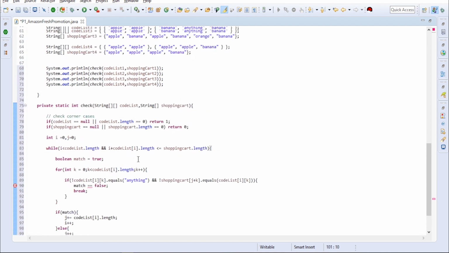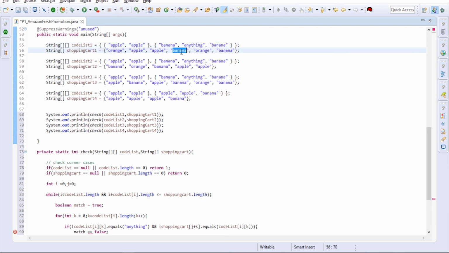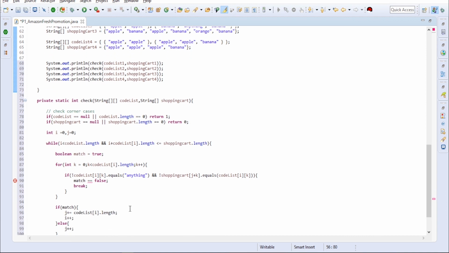Once everything is completed, our code list should be completely found. That means if everything is there, apple is there, apple, banana, anything can match, banana. After completing everything, if we reach the end of the code list, that means everything is matched. If not, something is not matched.